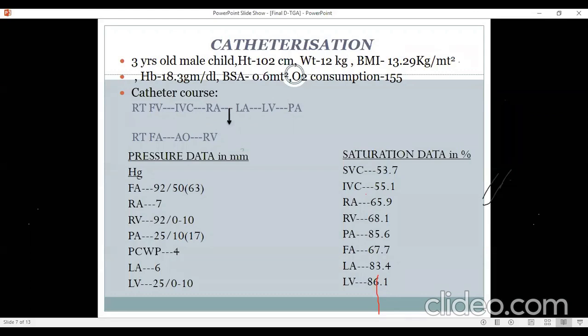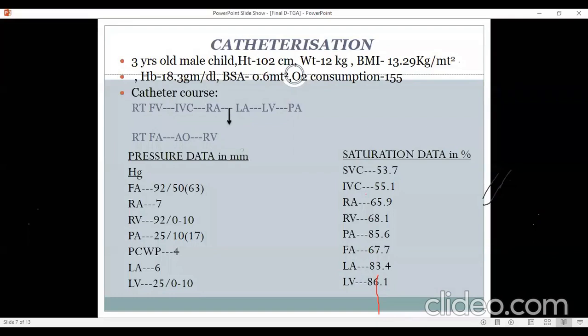So it just means that there is a bidirectional shunt that is happening. It's going both ways, right to left and left to right. That is what is expected to happen. Some phase of the cardiac cycle will go right to left, and some phase of the cardiac cycle it will go left to right. There has to be a bidirectional shunt for the circulations to mix. And therefore, you not only have a step up in RA, you also have a step down in LA. So there is a right to left as well as a left to right shunt at the ASD level.